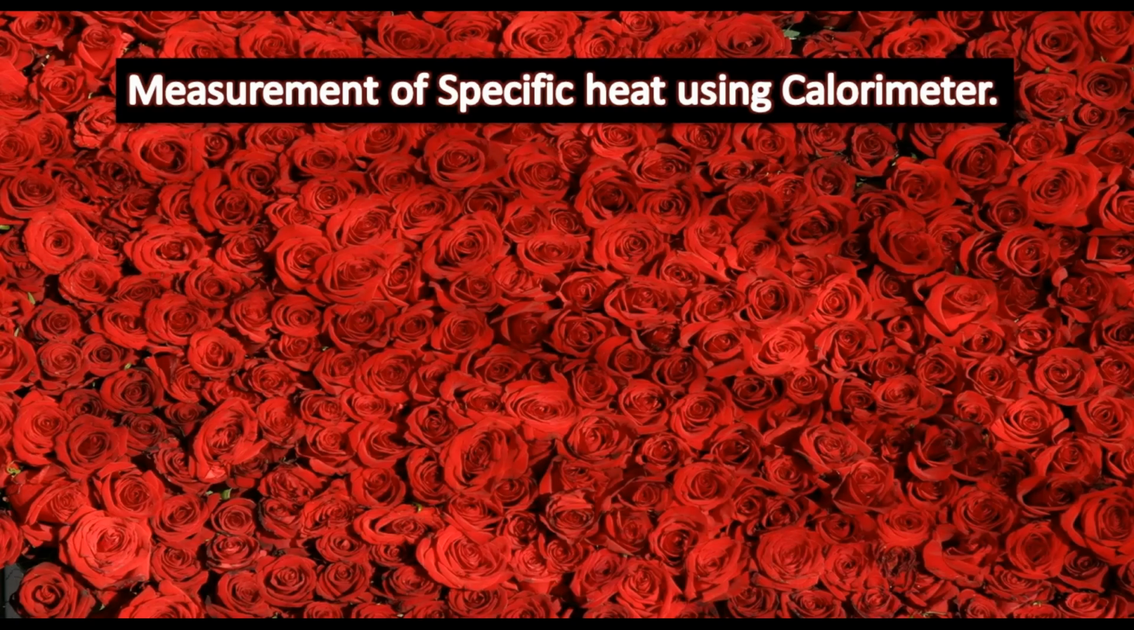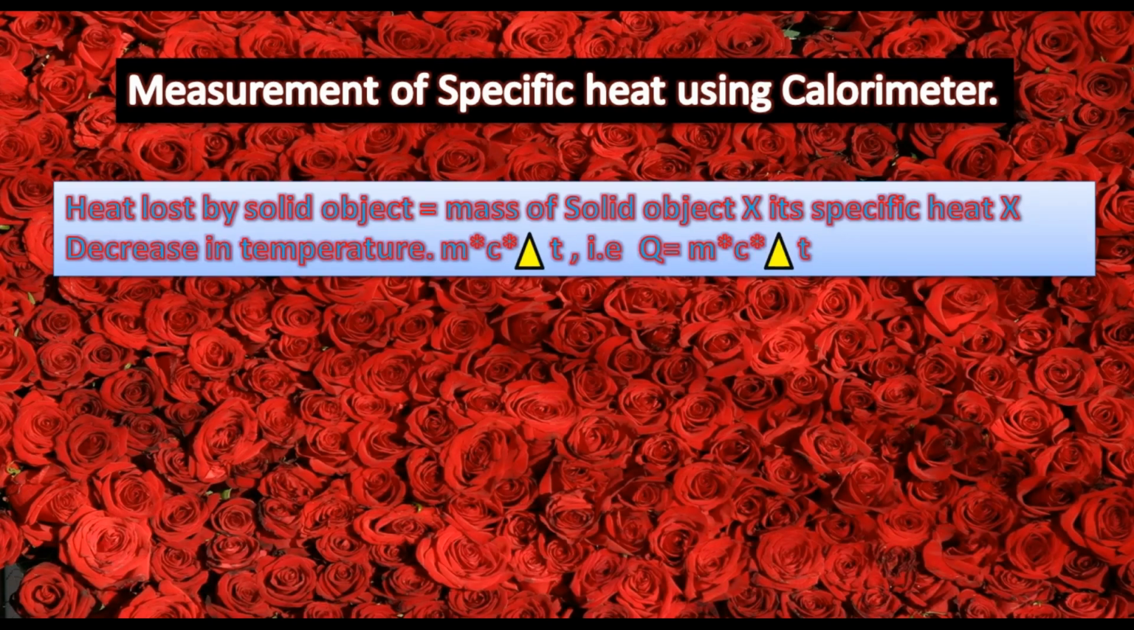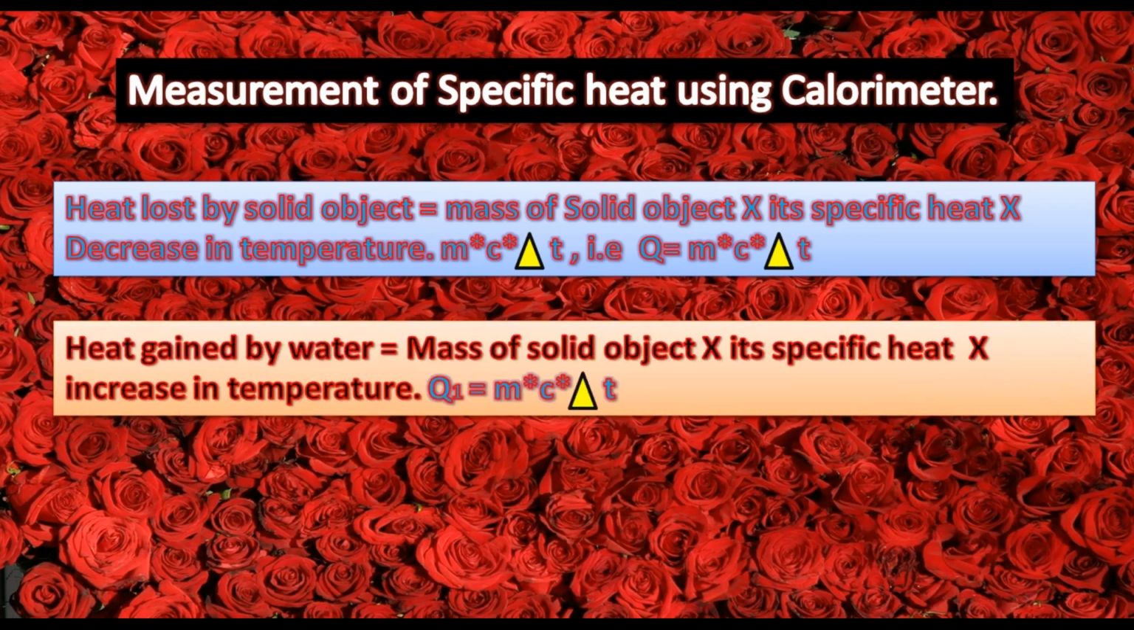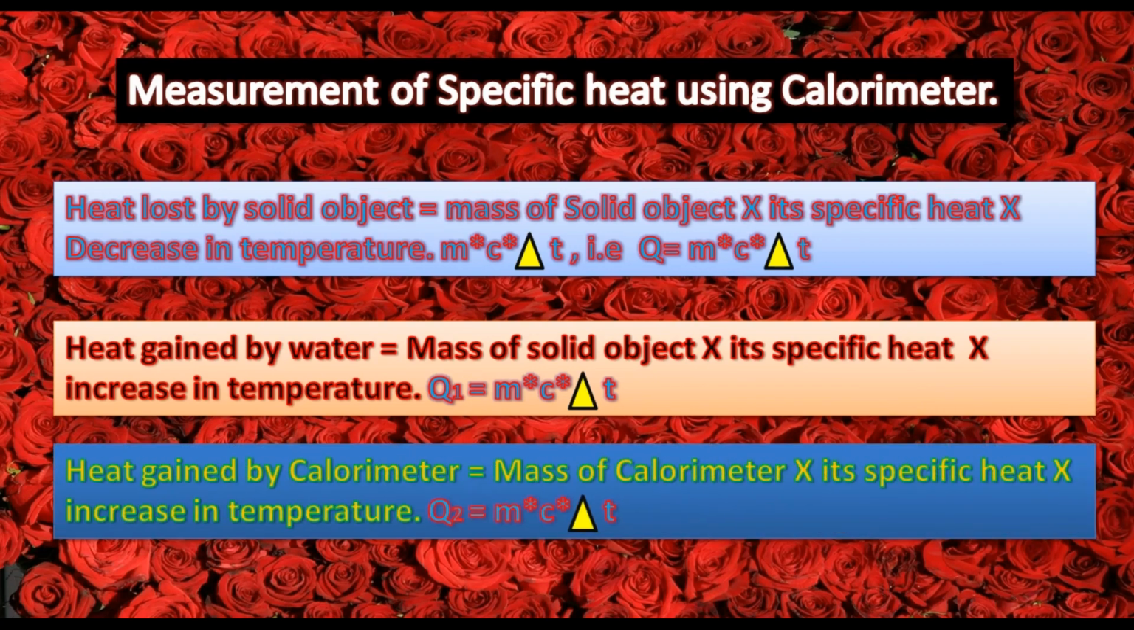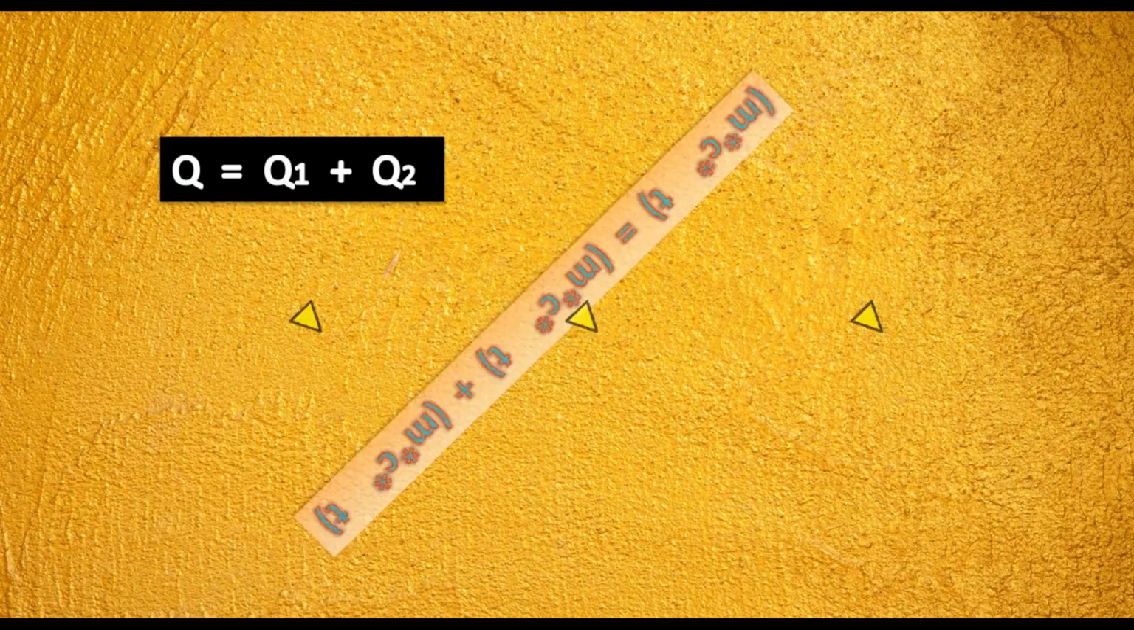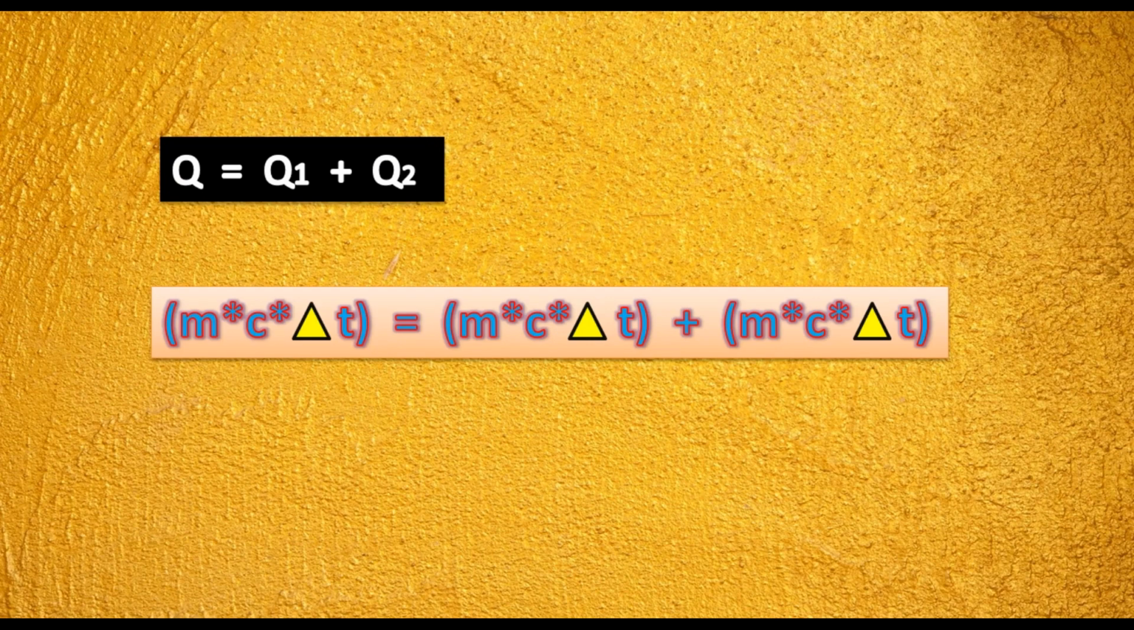Measurement of specific heat using a calorimeter. Heat lost by the solid object is equal to the mass of the solid object times its specific heat times the decrease in temperature, that is, Q = m c delta T. Heat gained by water is equal to the mass of water times its specific heat times the increase in temperature, Q1 = m c delta T. Heat gained by the calorimeter is equal to the mass of the calorimeter times its specific heat times the increase in temperature, Q2 = m c delta T. Q = Q1 + Q2, that is, m c delta T = m c delta T + m c delta T.